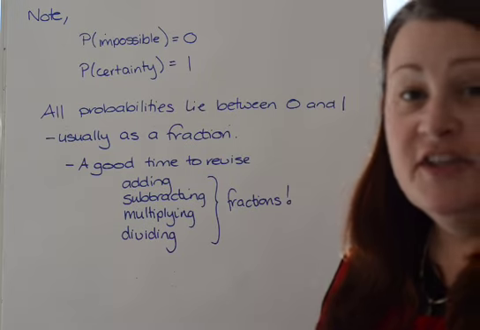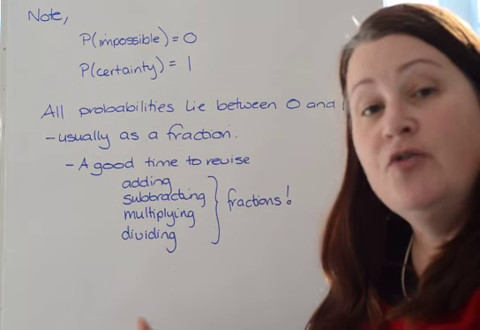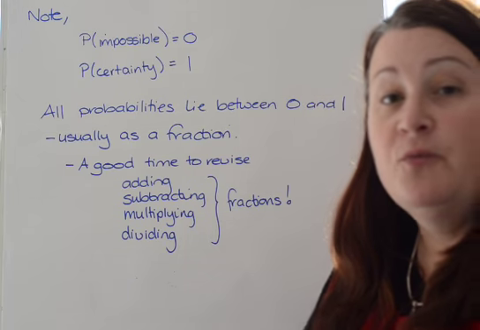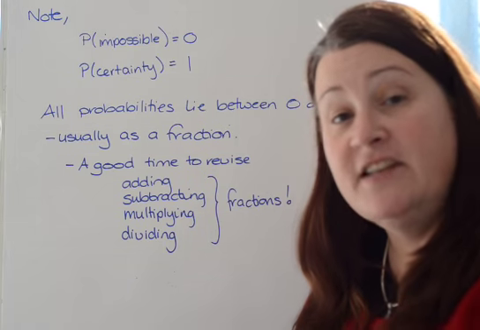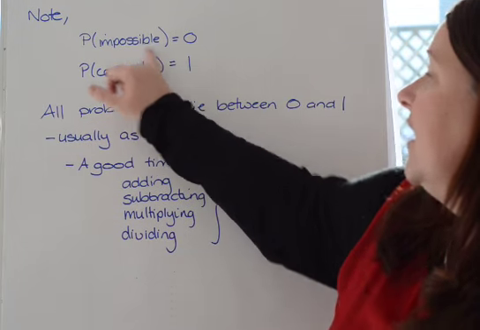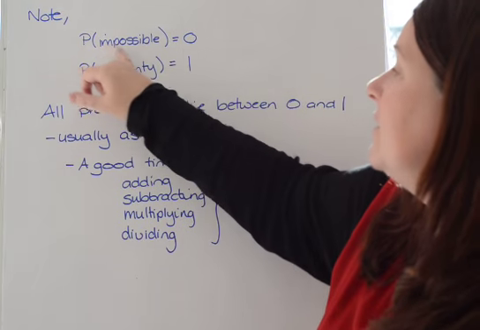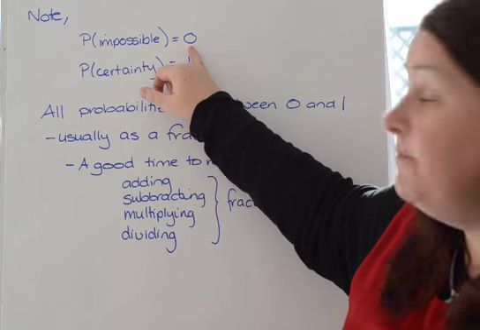And lastly, some things you need to know. If the event is impossible, for example, on the last one, if I'd asked what's the probability of getting a head and a 7, well, you can't get a 7 on a 6-sided dice. So there were none of those on there, so the probability of an impossibility is 0.